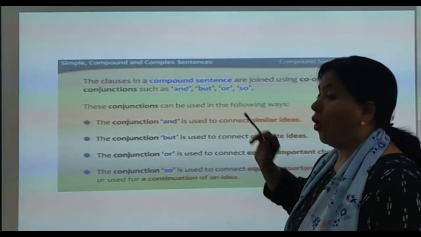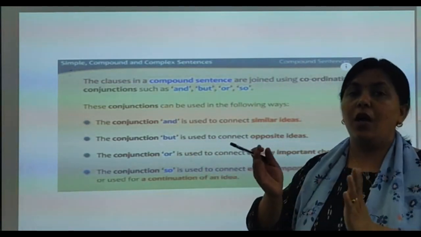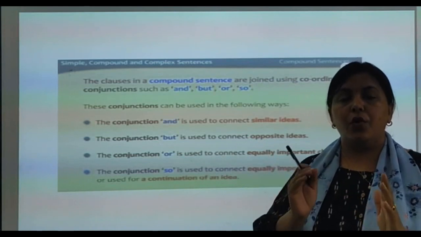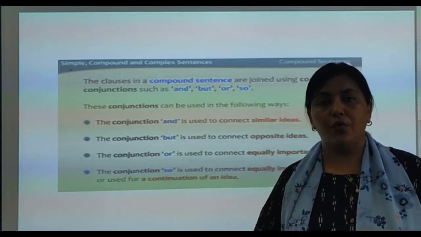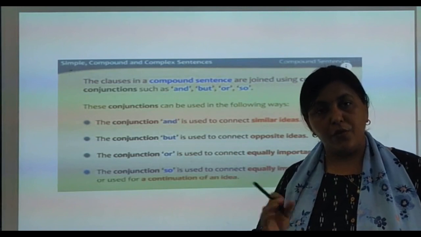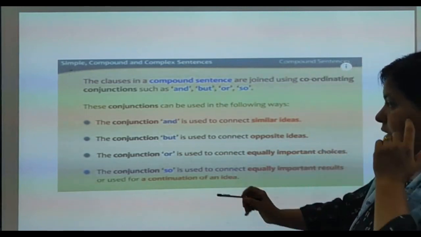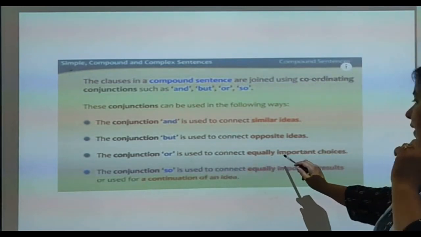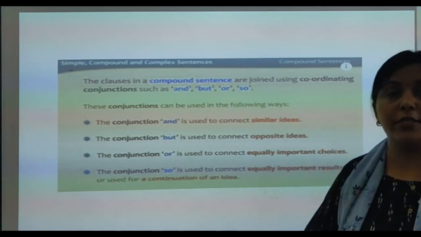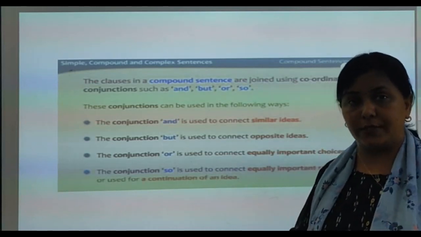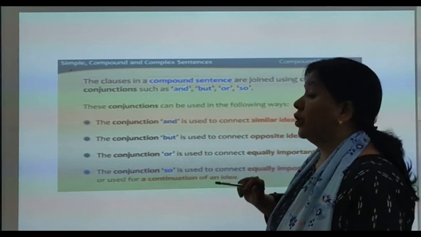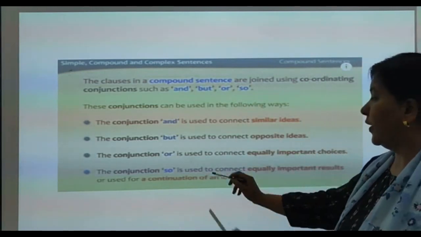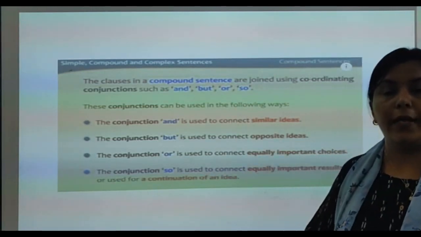And now we come to or. Or gives you the option. You want to have a tea or you want to have a coffee. You are given a choice. So the conjunction or is used to connect equally important choices. It gives us the choice. Then comes so. So gives you the result of the idea.